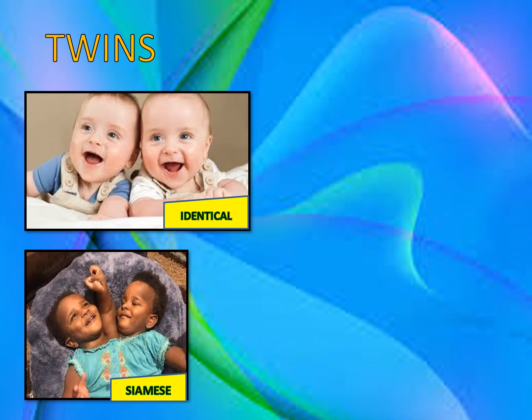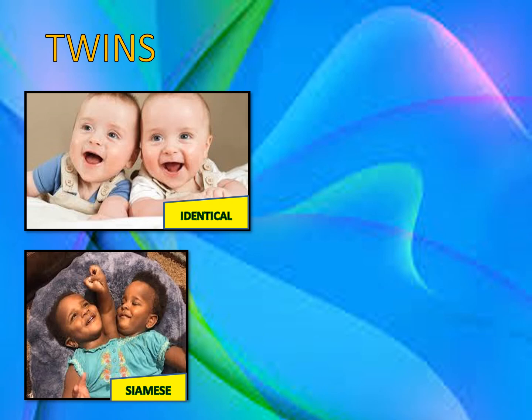Now, monozygotic or identical twins, as you can see here, are formed from one single embryo. That is one sperm and one egg, they fertilize and one embryo is formed. Now, during early period of this embryonic development, that is within 8 days of the zygote being formed, the cells of that embryo develop into two groups.